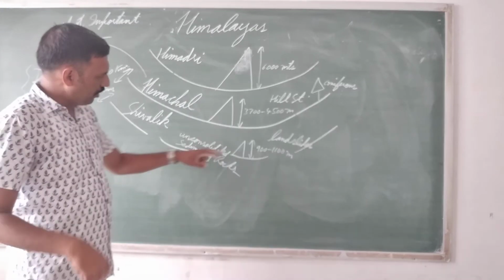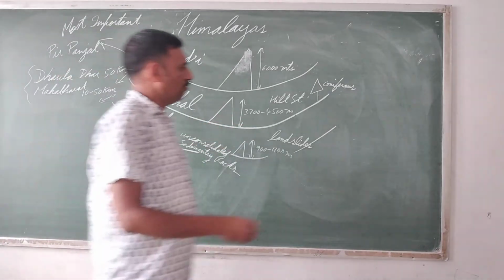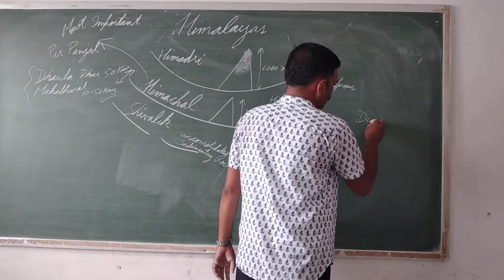There are valleys between Shivalik and Himachal.